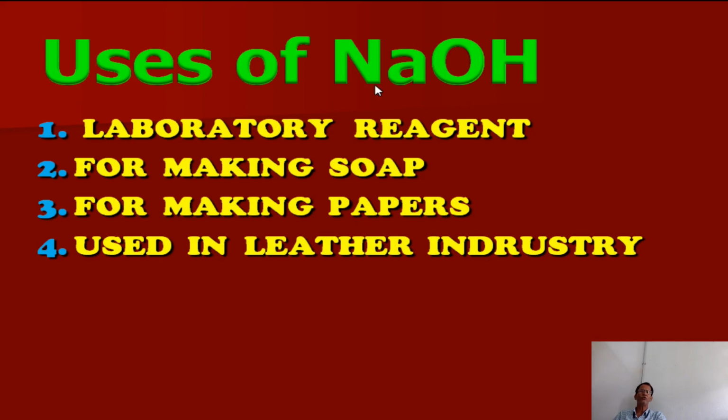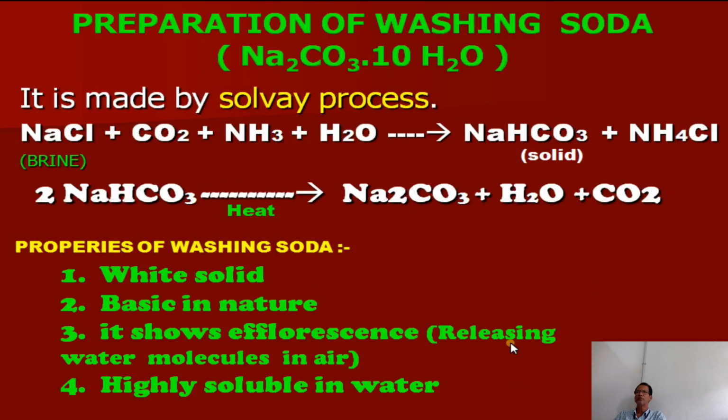Then next, what are the uses of caustic soda, that is sodium hydroxide? First, it is a laboratory reagent, used in most laboratory reactions. The paper industry and the soap industry use sodium hydroxide for making soap and paper. It is also used in the leather industry during tanning. Again, laboratory reagent, making soap and paper, and the leather industry.